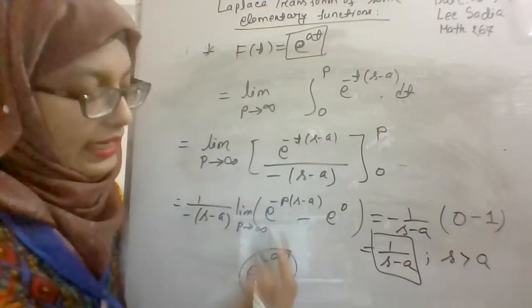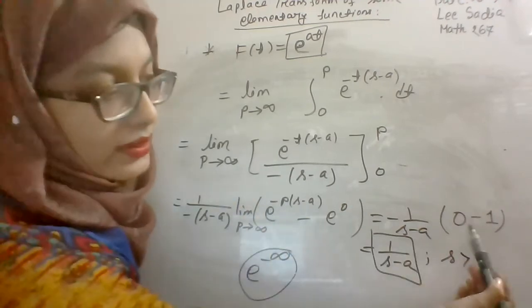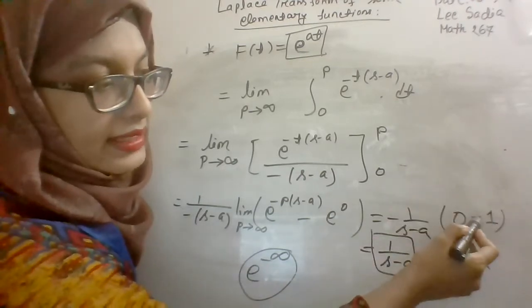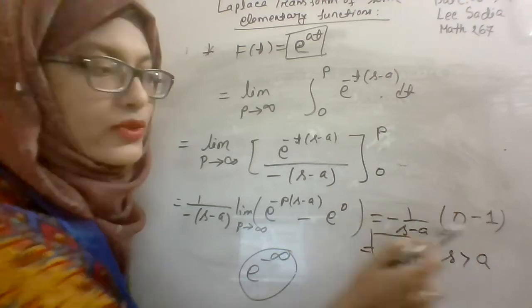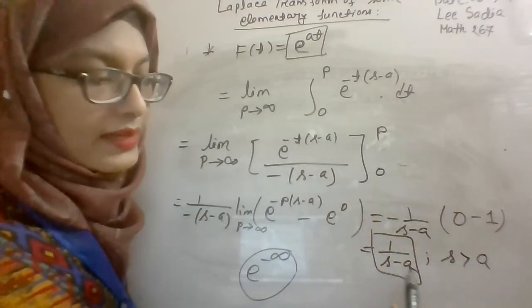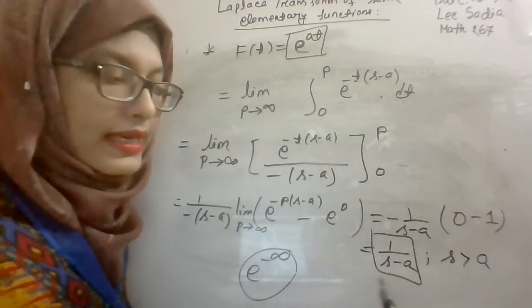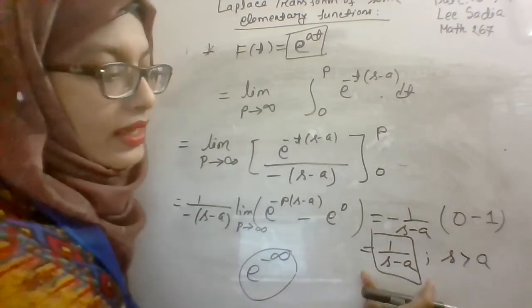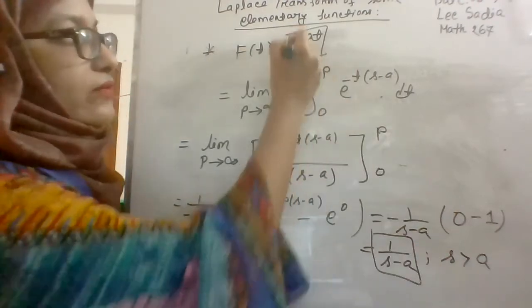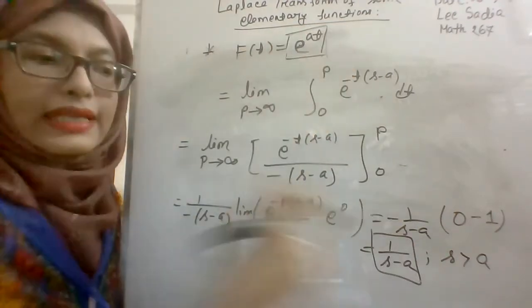And we know e to the power minus infinity equals 0, and e to the power 0 equals 1. Here there is a negative sign, and these two negative signs will cancel each other. The result will be 1 by s minus a, and the condition is s will be greater than a. And that's the Laplace transform of our given elementary function e to the power at.